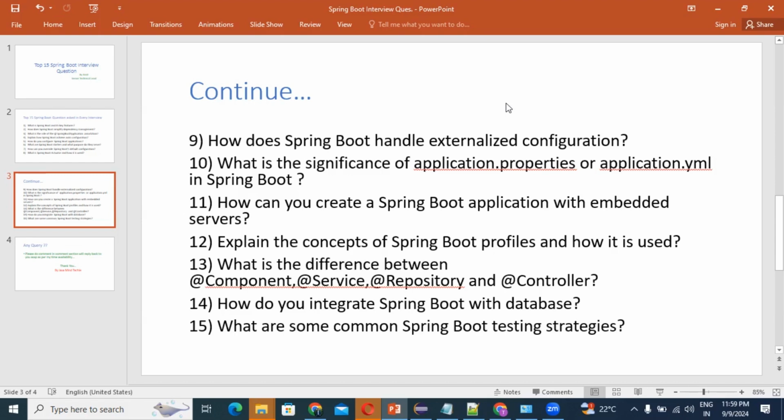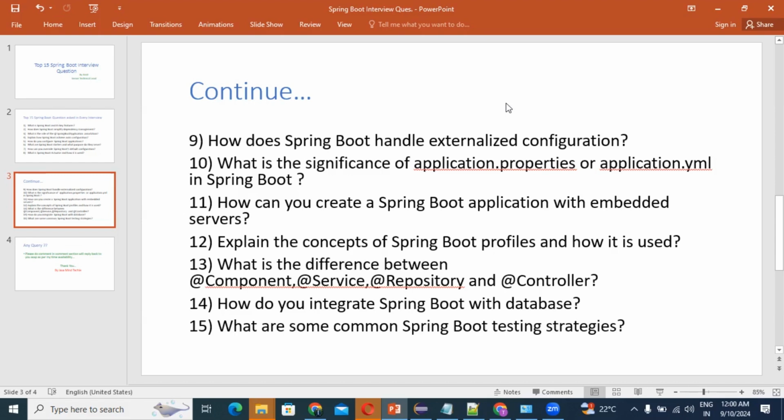Yes or no? So guys, @Repository means a specialization of @Component used in the DAO layer, Data Access Object beans, providing additional functionalities related to data persistence and exception translation. Okay, that is the use of @Repository. And guys, last, @Controller.